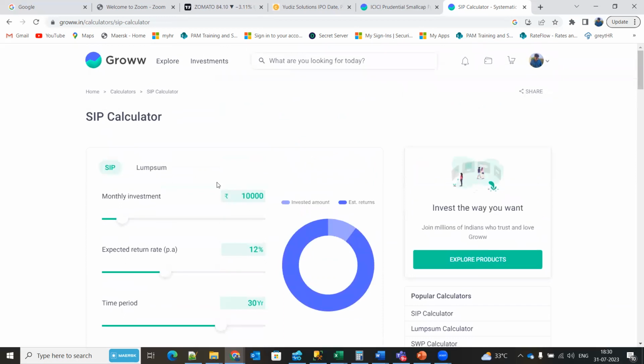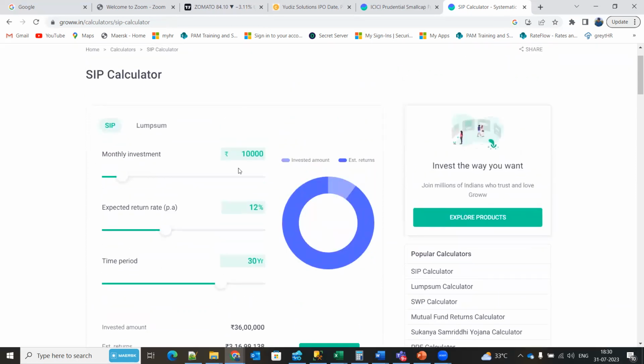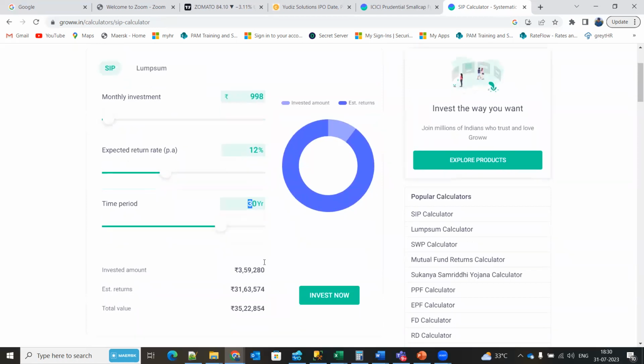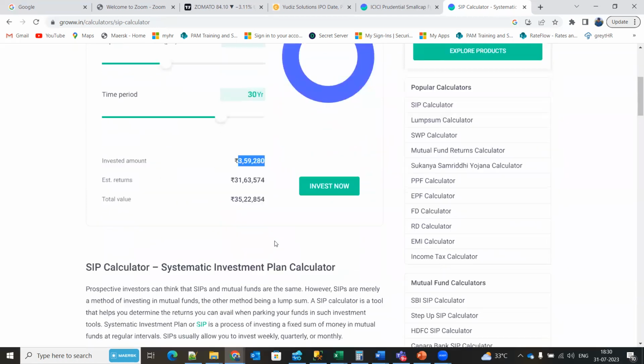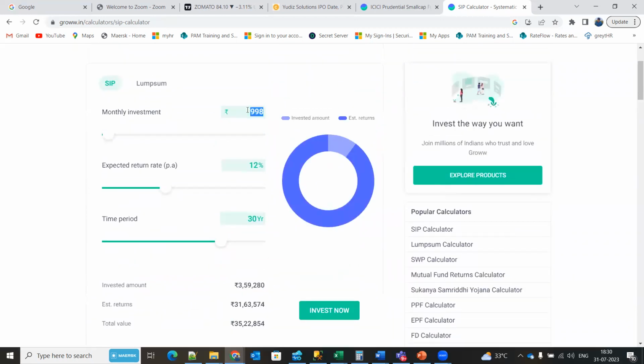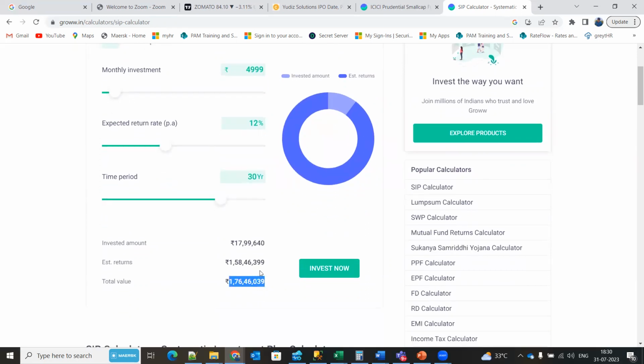So I would advise you to start the SIP right from the day you come to know about it, because in the long run it will have very good returns. It's not that you need 10,000. You can start with 1,000. Even 1,000 makes a difference. See, at 12% for 30 years, you have just invested 3 lakhs, but you are getting 35 lakhs. Let's say I invest 5,000. You invest just 17 lakhs, but you are getting around 1 crore 76 lakhs.